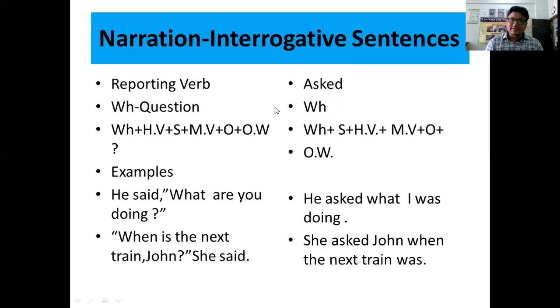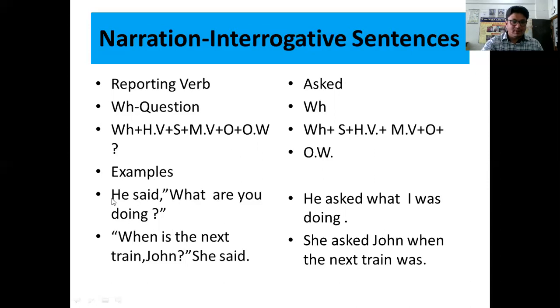Instead, we have to use the same WH word which is given in the question. After that, we have to change the structure. In verbal questions, we interchanged the positions of number 1 and number 2. Here, we have to interchange the positions of number 2 and number 3. In short, we have to change the helping verb and subject. They are going to be interchanged. And after that, in place of the question mark, we have to put a full stop.